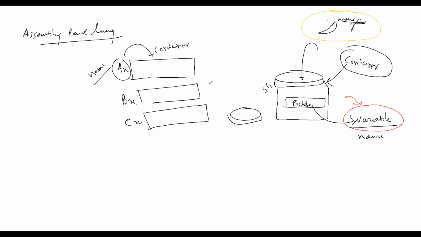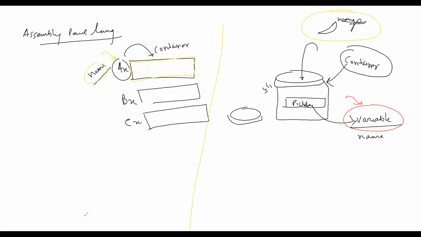Same way, this is a container, and this container has got a name, and that name is AX. We are still talking in assembly level language. In this container named AX, I want to keep a certain value.